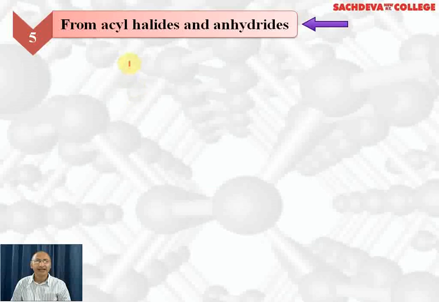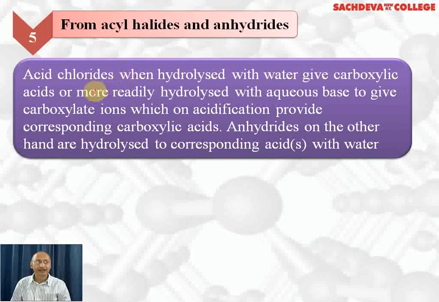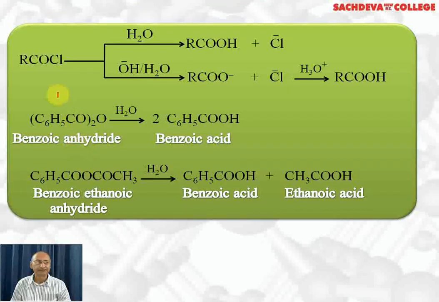From acyl halides and anhydrides. Acid chlorides, when hydrolyzed with water, give carboxylic acid, and are more readily hydrolyzed with aqueous base to give carboxylate ion, which on acidification gives the corresponding carboxylic acid. Anhydrides, on the other hand, are difficult to hydrolyze, but they get hydrolyzed to the corresponding acid with the help of water. Let's take up examples.